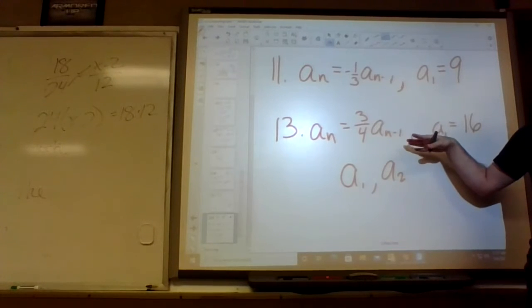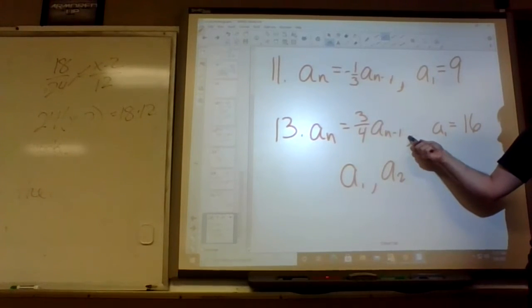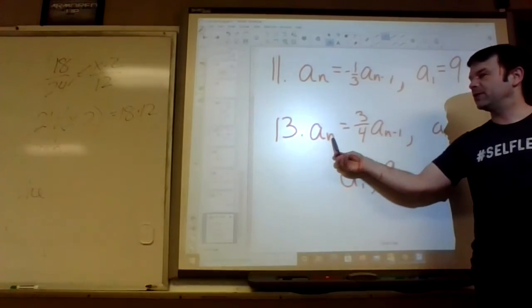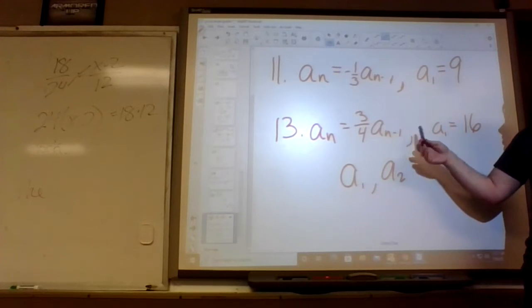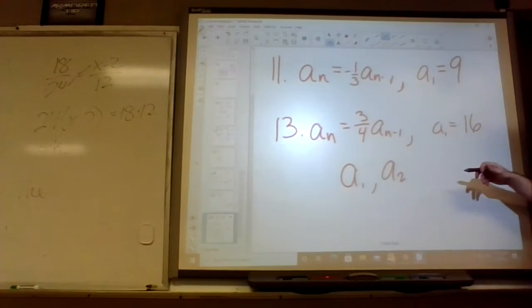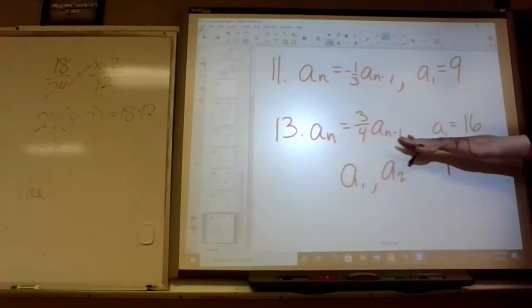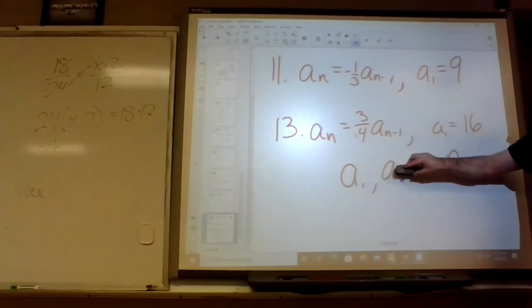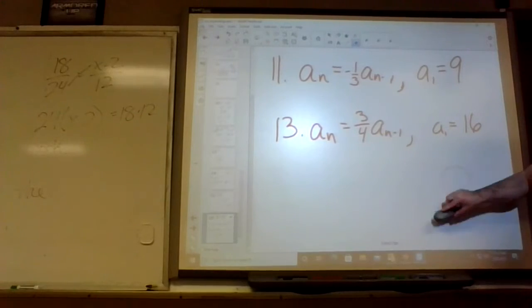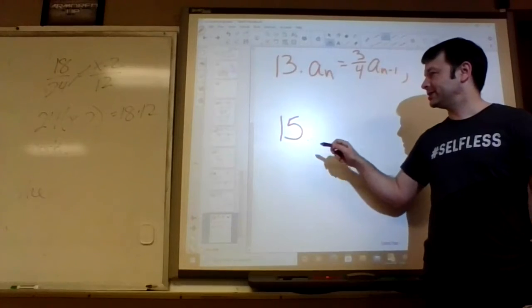This is what it's saying. It's basically saying each term is equal to 3/4 times the previous term. That's what the n and n minus 1 mean. Whatever n is, this is going to come right before it, n minus 1 is right before that. Later on, actually the next few problems, we are going to write n like a normal n because we're actually going to multiply by it. So this is called recursive, and n doesn't actually do anything, it just tells you which term you're talking about. But on these next problems, it's called explicit. It's a little bit different.